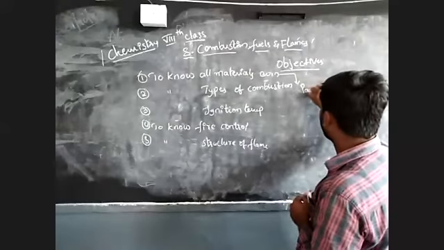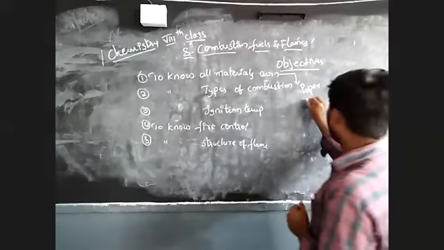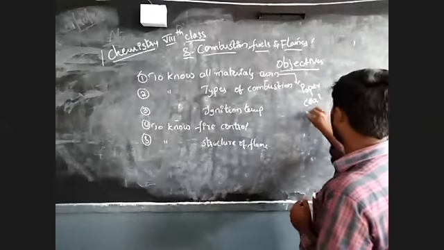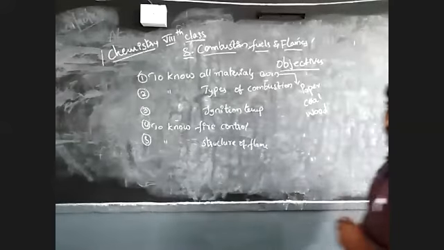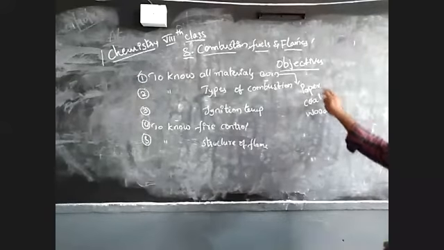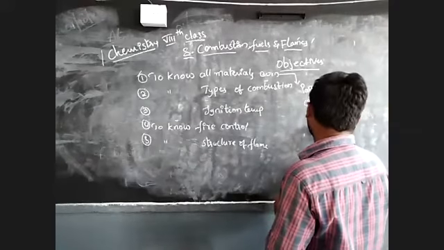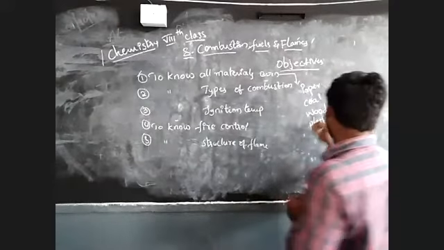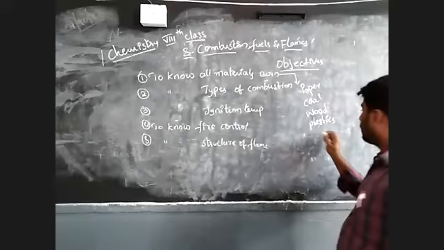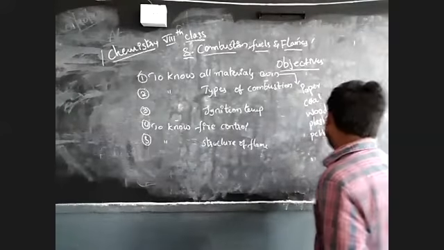First one is paper, next one is coal, and third one is wood. The next one is plastic, and the fifth one is pebbles.